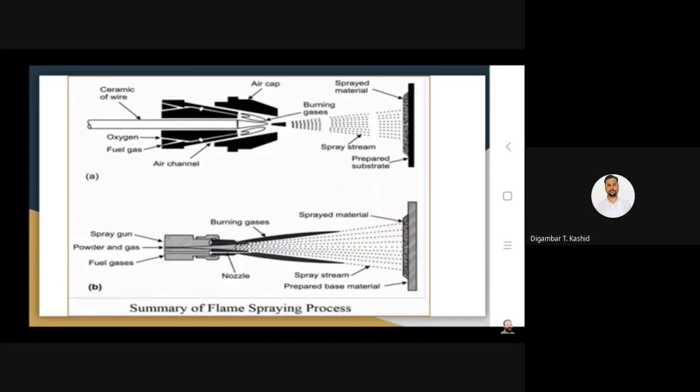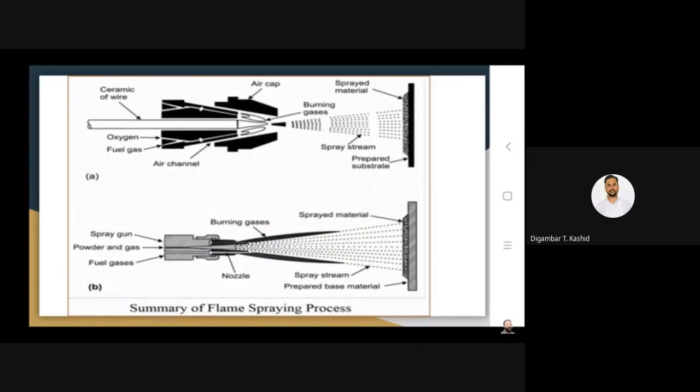Okay, so in this flame spraying operation, your main parameters will be the oxygen to acetylene ratio. Then another parameter is powder particle size, as well as in which form you are using the coating material, whether it is in the form of rod or wire. The third parameter is the velocity at which it is spread over the surface of the substrate.